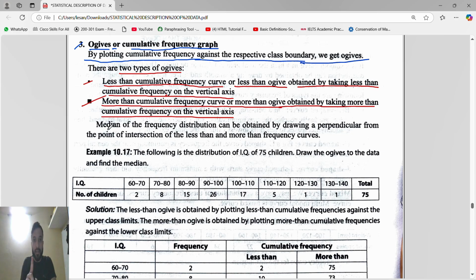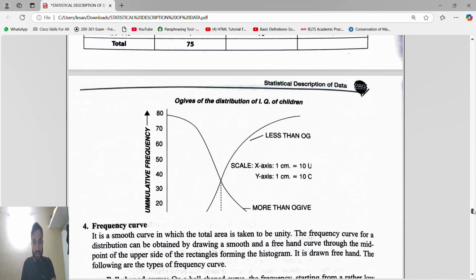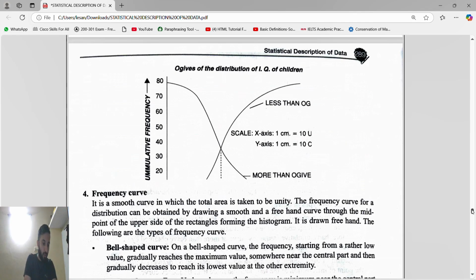Mode can be found by using the histogram or area diagram. Here, guys, the median of the frequency distribution can be obtained by drawing a perpendicular from the point of intersection of the less than and more than frequency curves. So from OGs we will get the median. And how will we get the median from the OGs?